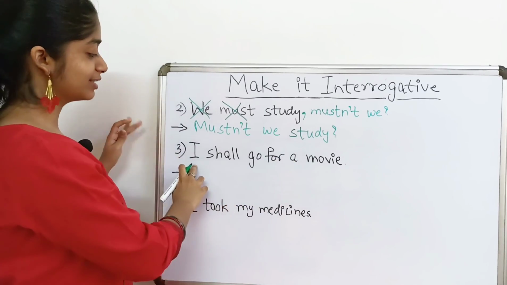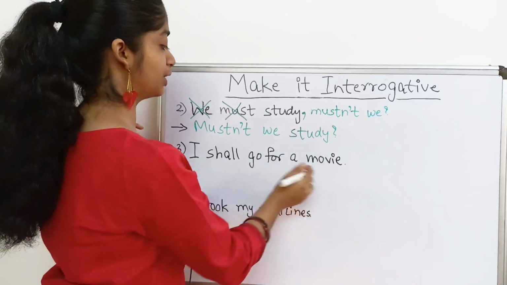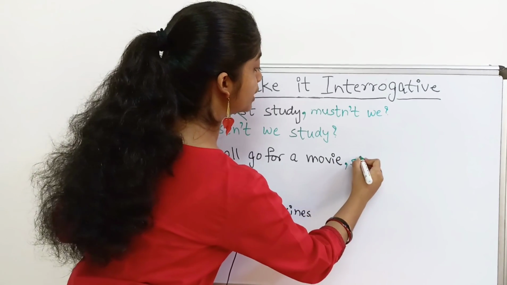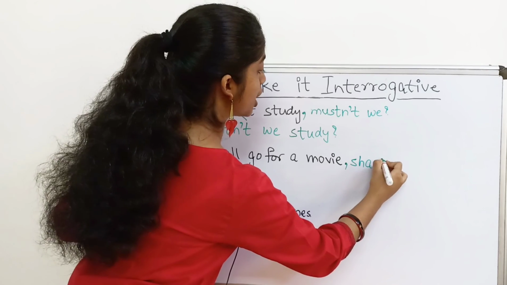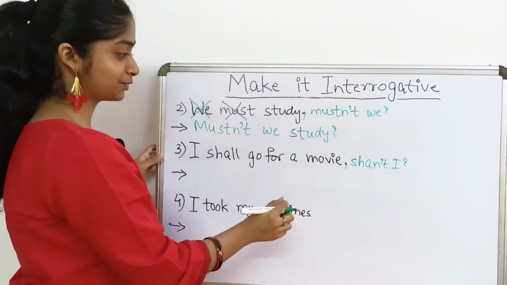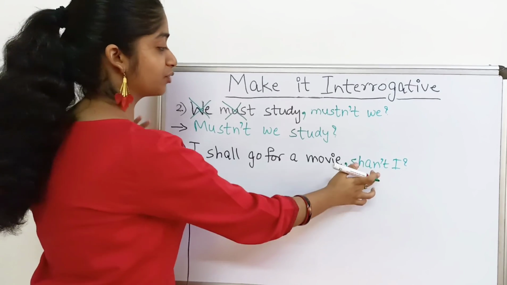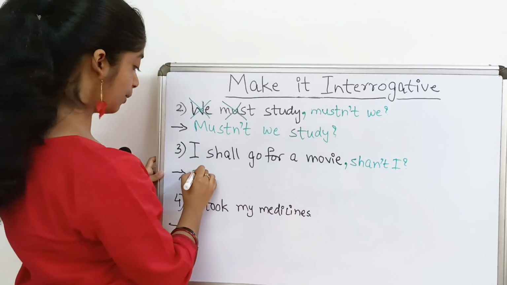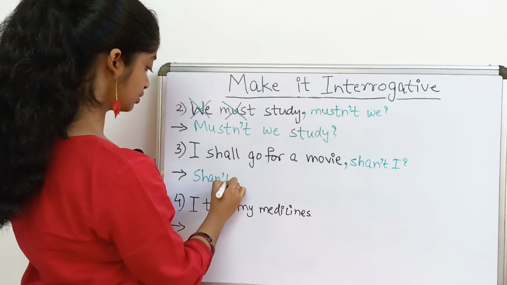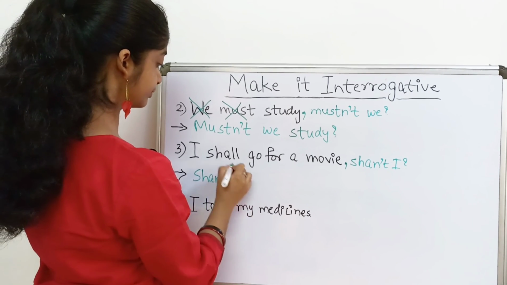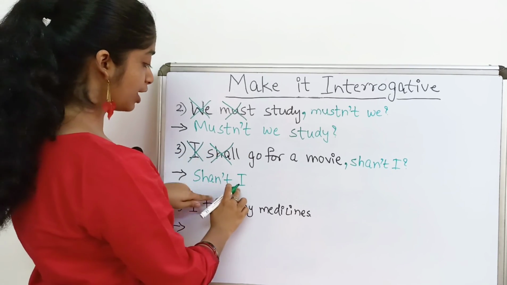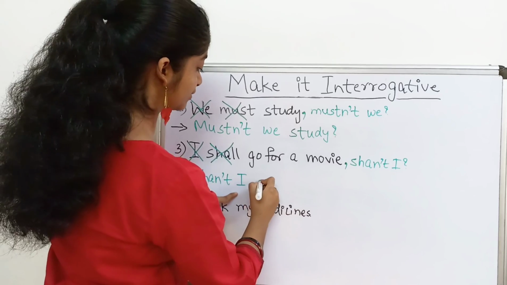The next one is I shall go for a movie. So the question tag will be shan't I? Question mark. This has to be done in rough. Now shan't I will come over here. So we have covered shall, we have covered I. So shan't I go for a movie?